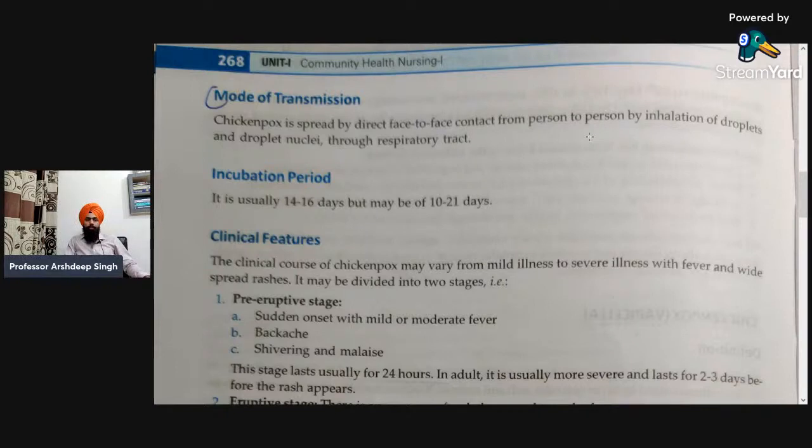Next is the incubation period. Usually it is 14 to 16 days. That is a very important question for the Viva, and whenever it is asked, you must answer that the incubation period of chickenpox is 14 to 16 days. Usually it may also be 10 to 21 days, but the exact answer is 14 to 16 days. Okay. Next, what are the clinical features?